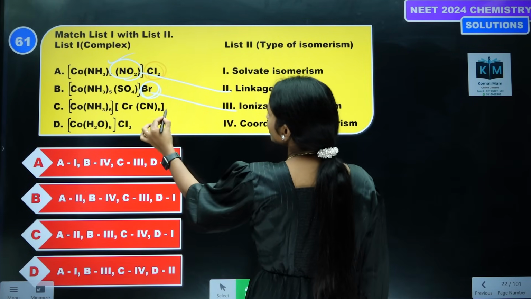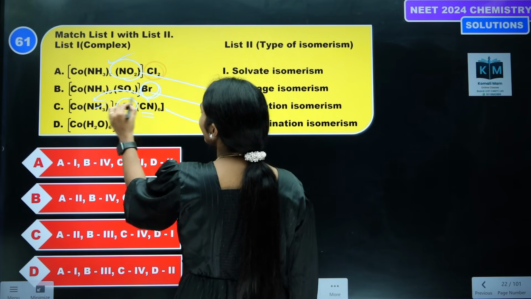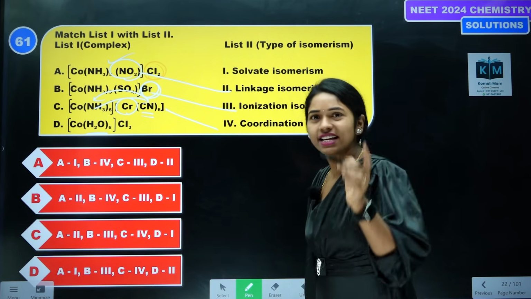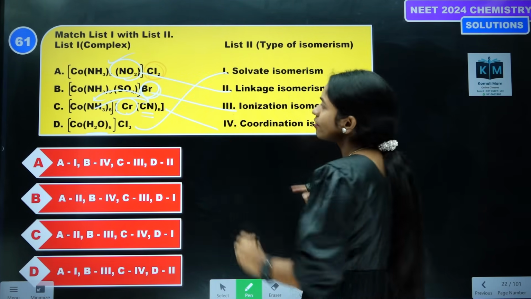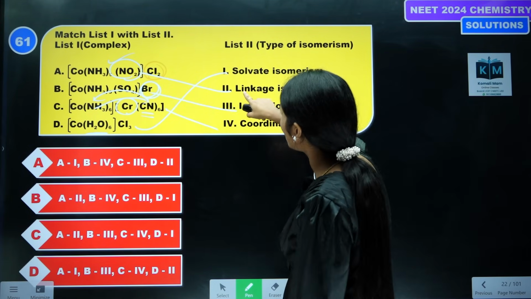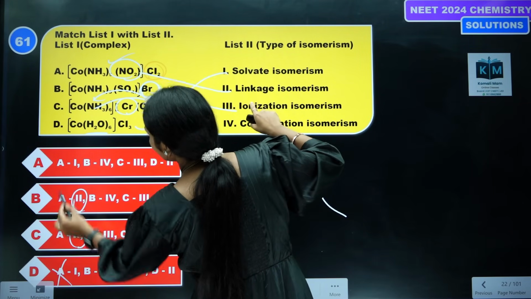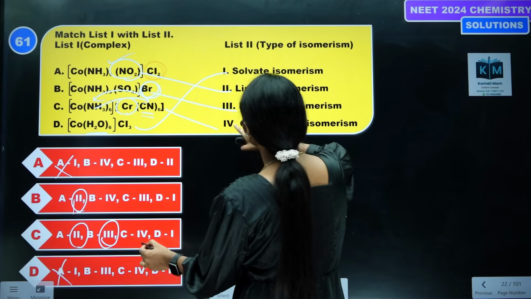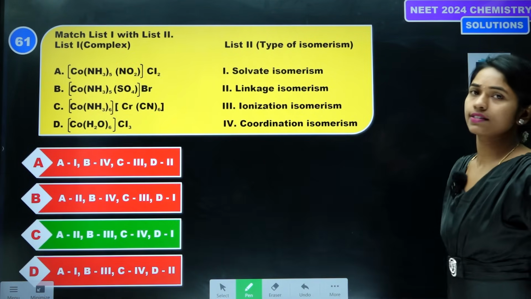And see the next one. This is coordination isomerism. We can exchange these ligands here, coordination isomerism. Here the number of water molecules varies with different types if you create. So this is called solvate, which is also known as hydrate isomerism. Then what is the correct option? First one is 2. Okay, then these two are incorrect options. Next one is 3. So this is the correct option. Next 4. Next is 1. So option C is the correct answer.